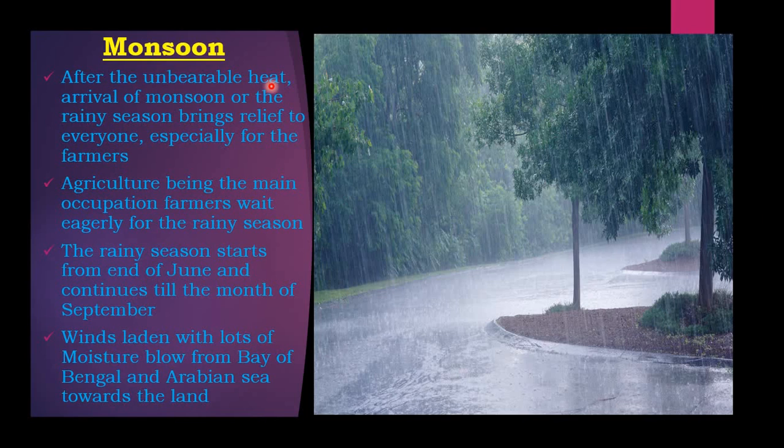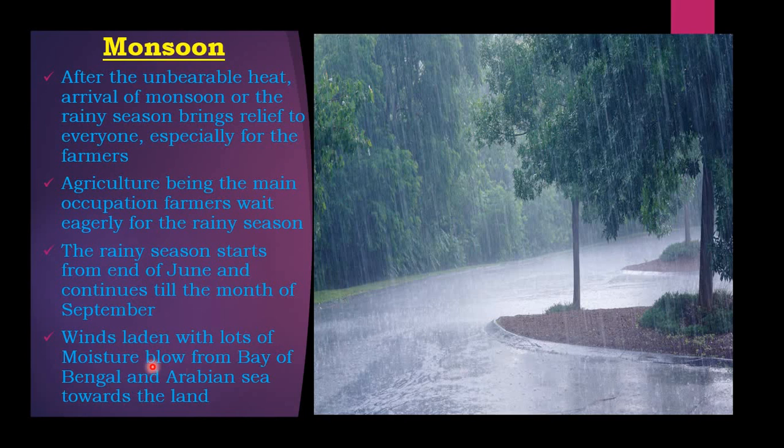After the unbearable heat, the arrival of monsoon or the rainy season brings relief to everyone, especially for the farmers. Agriculture being the main occupation, farmers wait eagerly for the rainy season. The rainy season starts from the end of June and continues till the month of September.